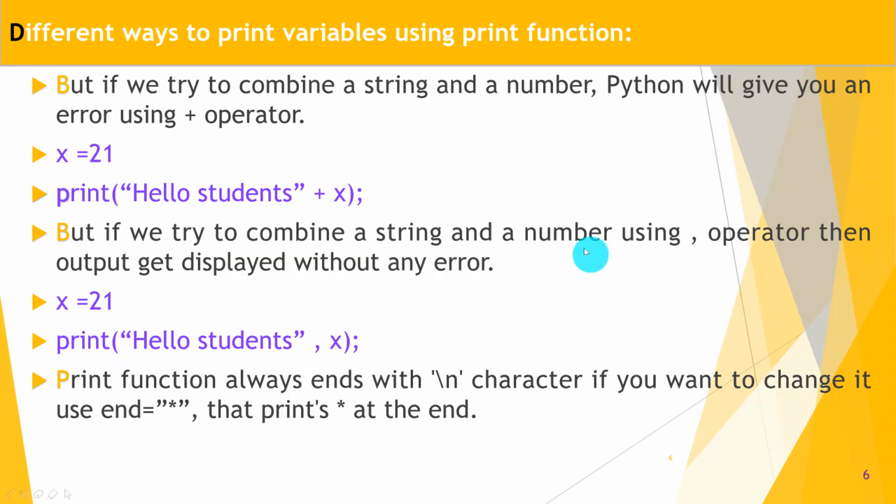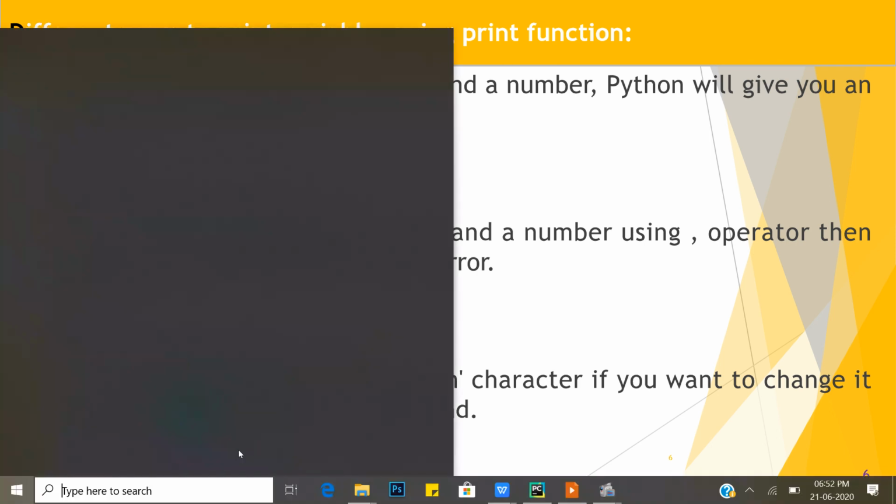Print function always ends with \n. If you want to change it, use end equals star, that prints a star at the end. That means in Python, every time the print function ends with \n, the cursor goes to the next line. Okay, and if you do not want \n, then you can choose any character as end equals, and you can write any character which you want. So let's check whether it works using the PyCharm IDE.